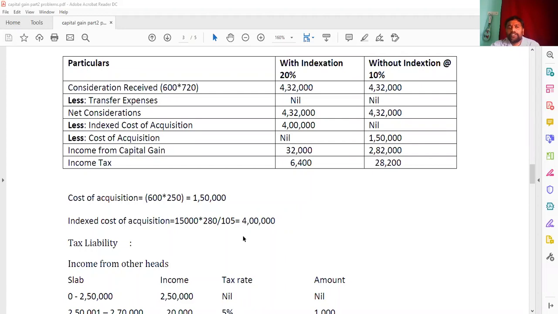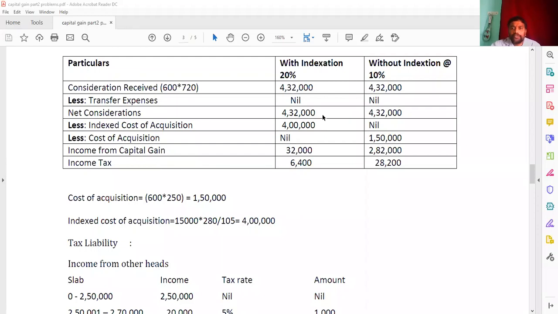We know very well what is the index cost of acquisition formula. The cost of asset into previous year index divided by purchase year index. That already we have discussed in the previous sums. So here we got a cost of 1,50,000 that we have to write here. Previous year index is 280 and the purchase year index is here 105. So here it will become 4 lakhs. That 4 lakhs we have substituted here. So that's why I mentioned here indexed cost of acquisition will be recorded in the index column and the cost of acquisition recorded in the without index column.